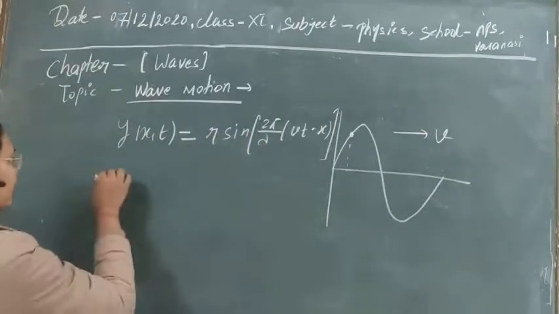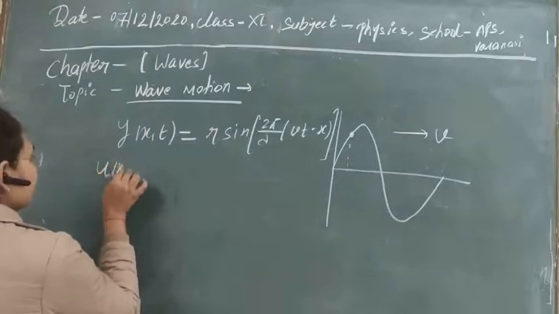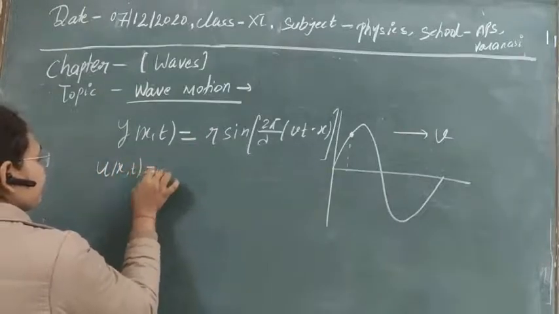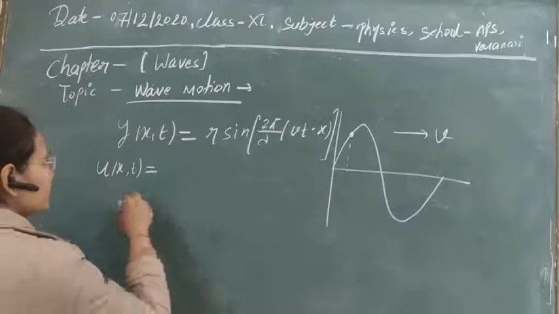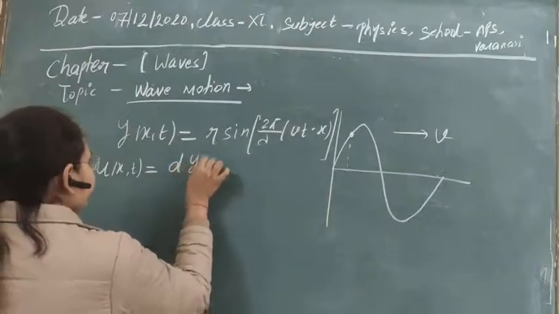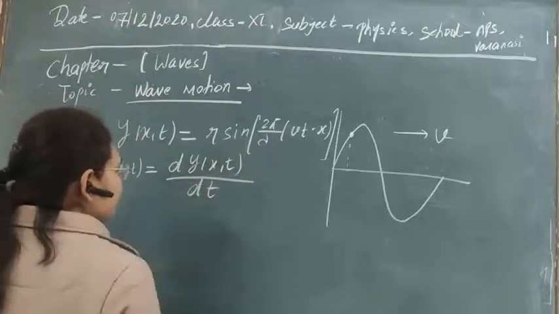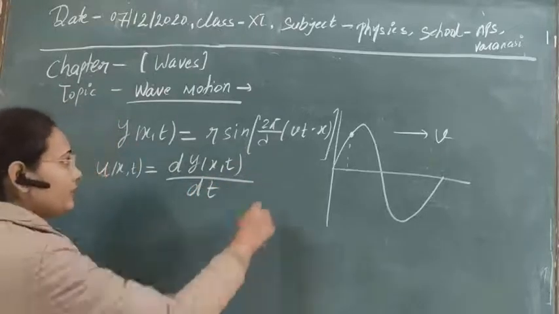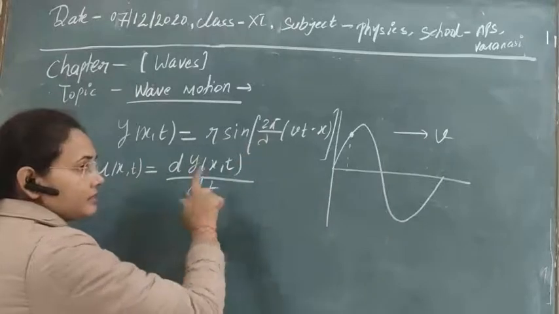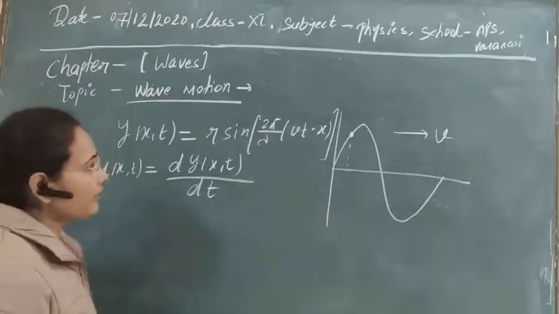So the particle velocity, suppose I am just writing it as u(x,t). This will be given by dy(x,t) upon dt. Now solve it and that value will give us the particle velocity in terms of wave velocity.